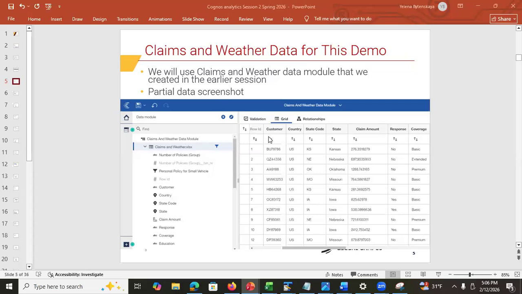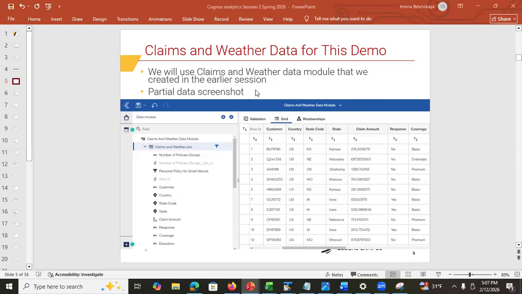Okay. So, this here is a screenshot of the data. And as you may recall, what did we do last time? We defined some filters to filter out the rows that are missing the date. Then we also did some missing values replacement, right? We also created some calculated columns, etc. The reason we created them in the data module is so that later tonight, when I create my dashboard, all of these calculations will be available for me.